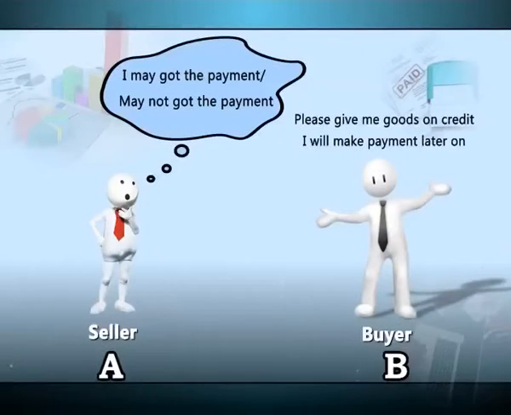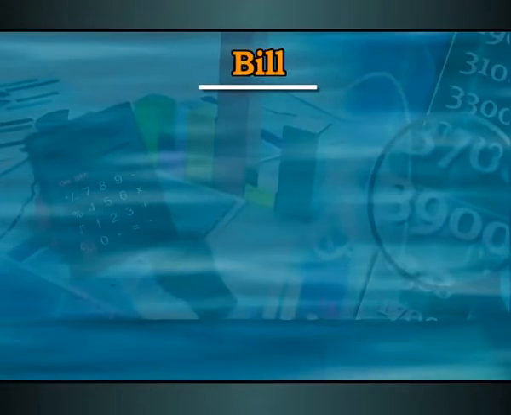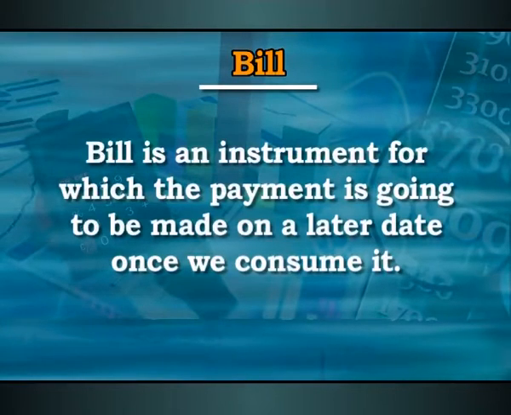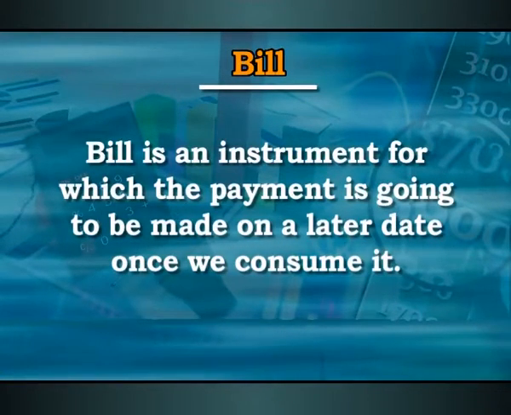Now here A is not very sure whether B is going to make the payment on the due date or not. So he asked B, what should I do so that I can give you the goods on credit? B said there is no problem, you just have a bill. So first of all, everyone should know what a bill is. A bill is an instrument for which the payment is going to be made on a later date once we consume it. For example, we are going to get an electricity bill.